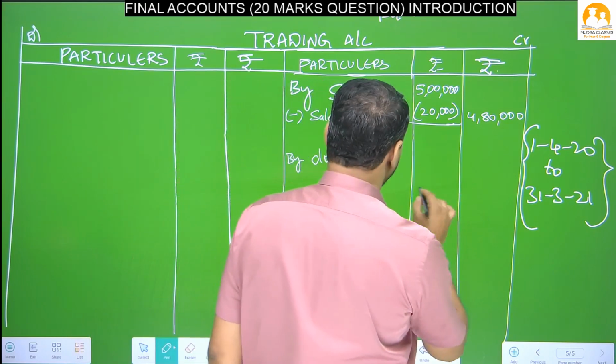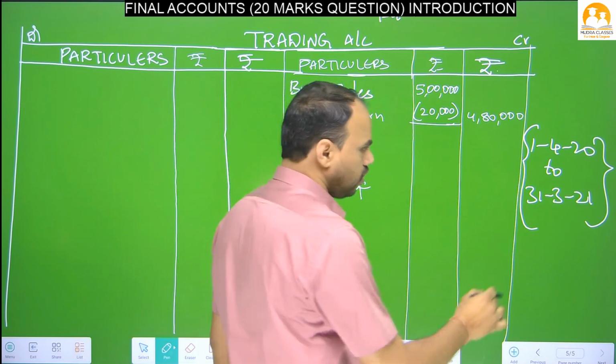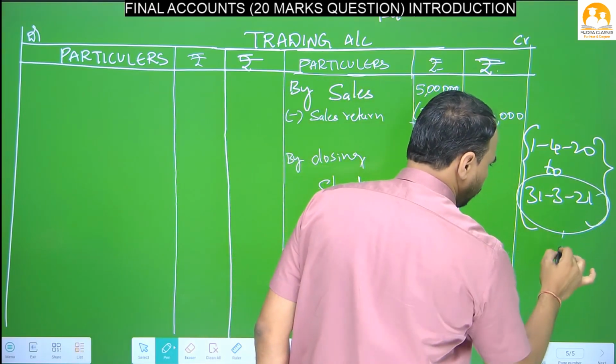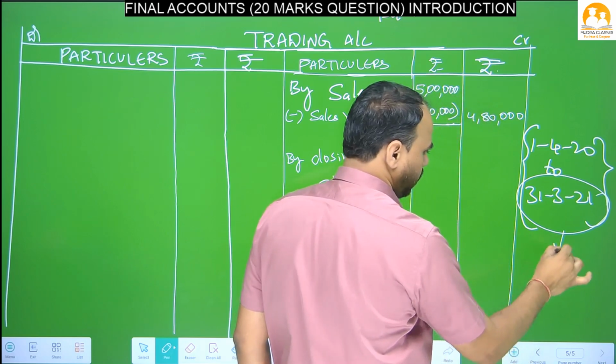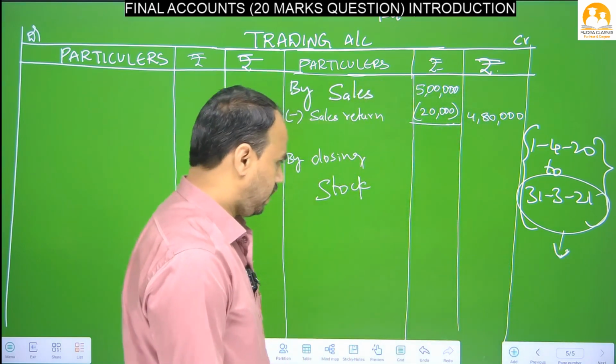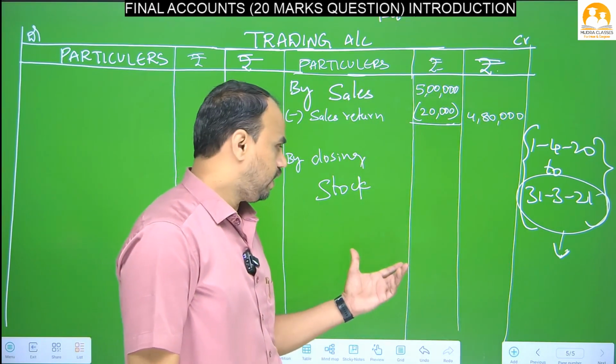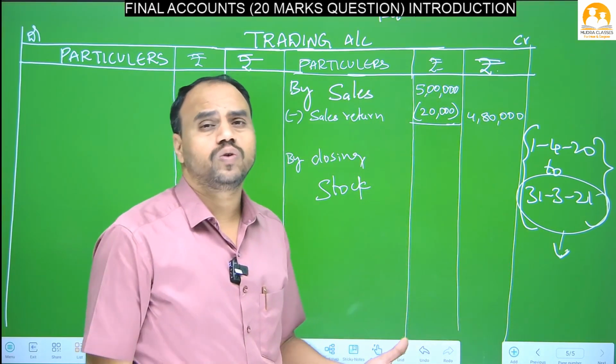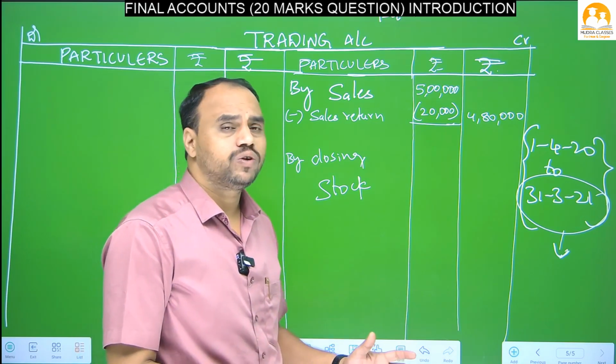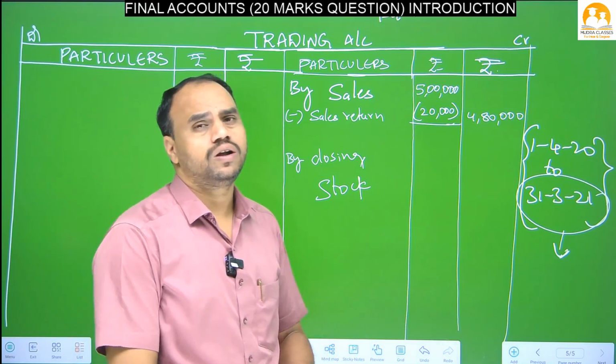Closing stock. What is the meaning of closing stock? On 31st March 2021, for example, at the end of the period on which day you are preparing accounts, that day how much goods were unsold, that is, how many goods are there in your godam, that is called closing stock.